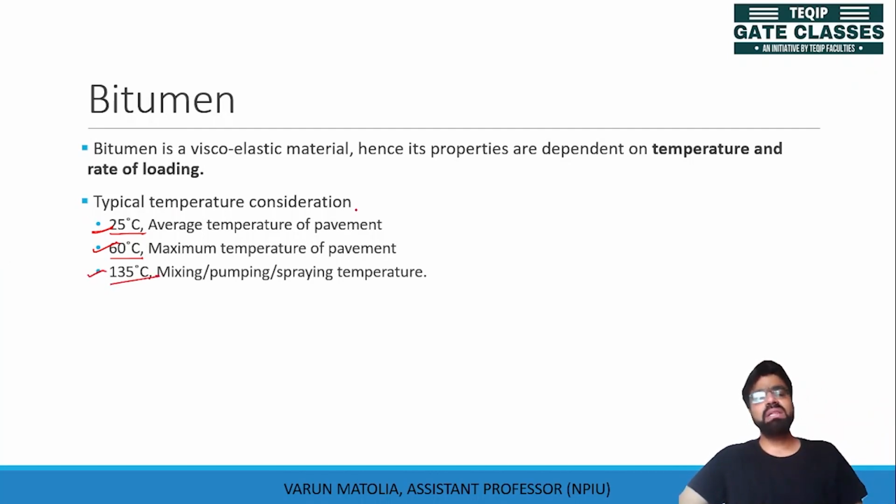So at all these temperatures, the bitumen should have the desired properties. We will talk about the properties of bitumen at all these temperatures, and we will discuss how these values can be quoted in terms of gradations.